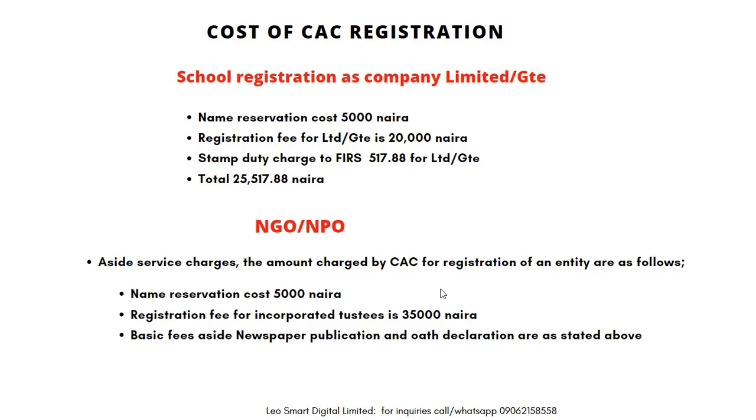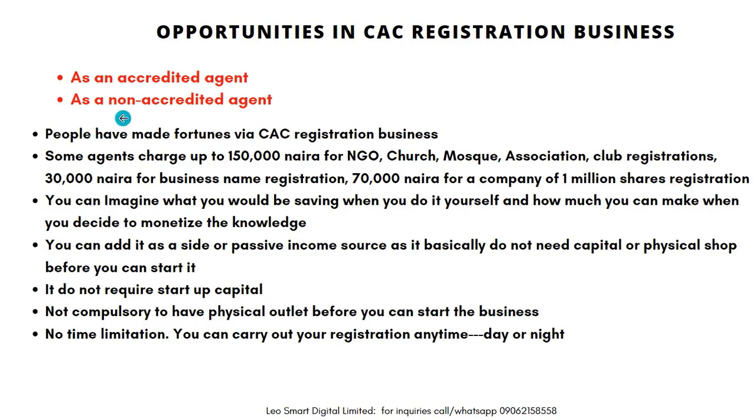So you can see that you spend less than 60,000 registering your NGO. But when it comes to an agent doing it for you, some even charge 300,000 naira. So you can see the benefits of doing it yourself, and even when you monetize it, you can see the money you can make from it.